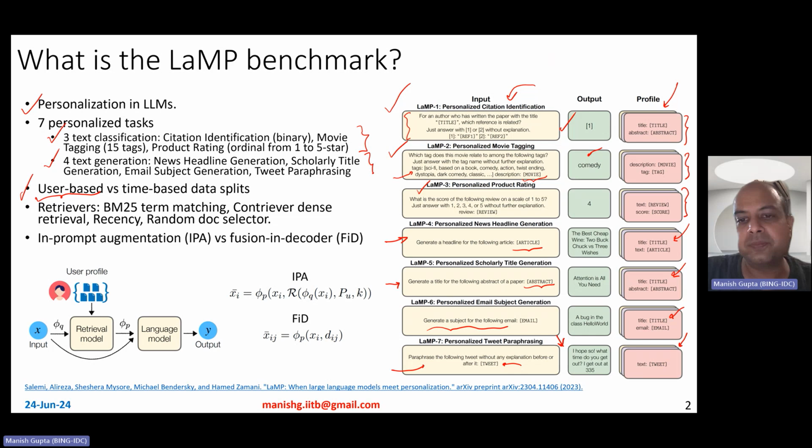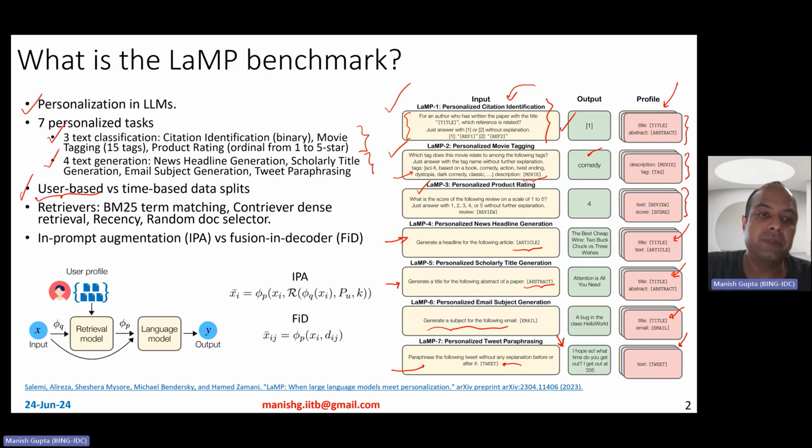So now, to be able to use LLMs to do this personalization kind of task, one simple way is to just take the user profile along with the original input prompt that you see here, combine all of that into a single prompt, and give it to the large language model. However, what they observed is that this personalization history, the profile, could be very, very large, and that may not fit in the prompt.